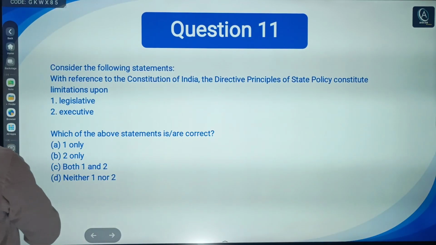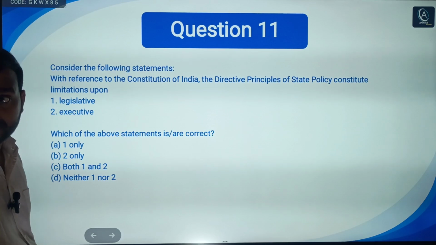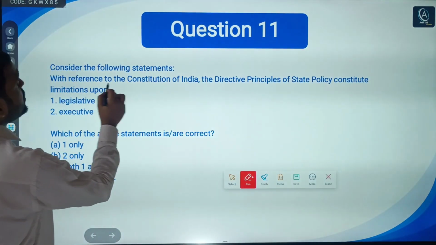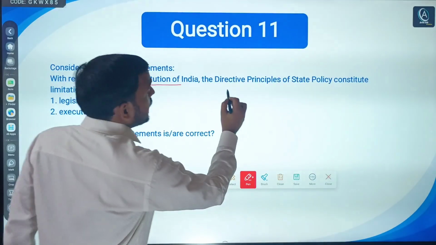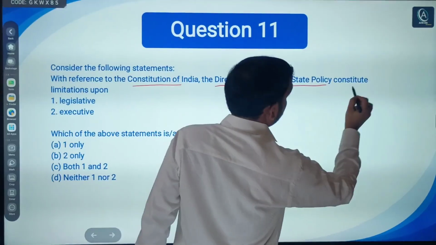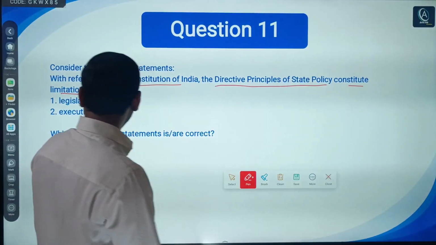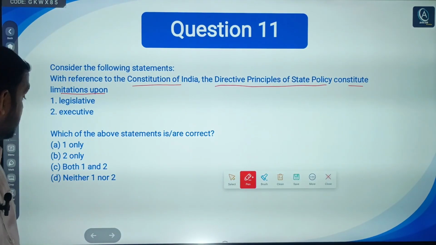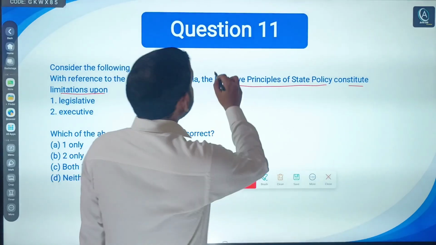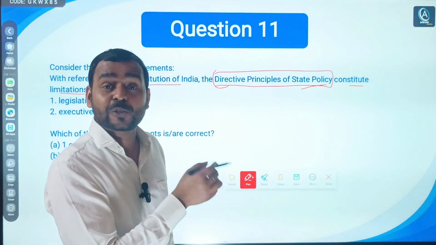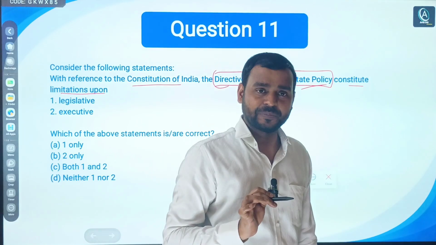Now, 11th question. It says, with reference to the Constitution of India, directive principles of state policy constitute limitations upon. So, directive principles of state policy, you do know, just like fundamental duties, are also non-justiciable.